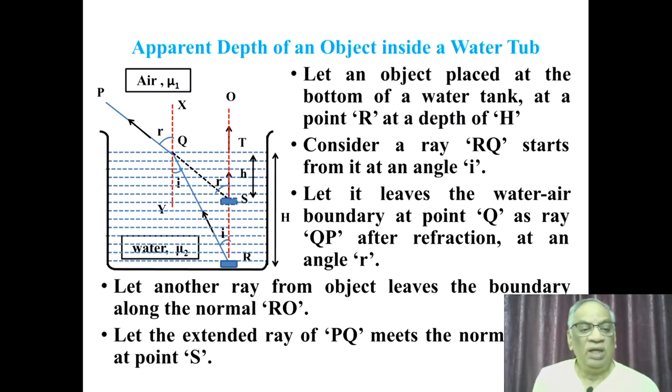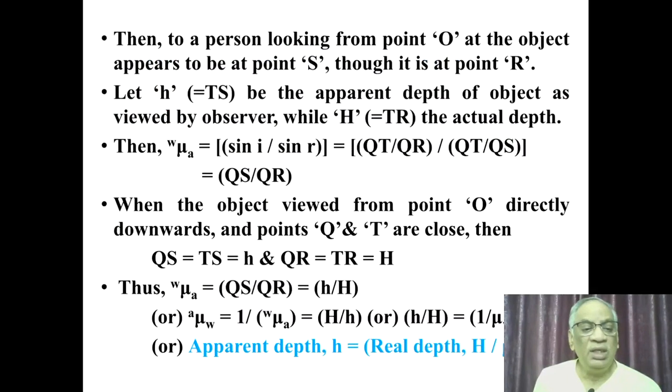So the angle of incidence is I and the angle of refraction is R as shown in this slide. RS represents the apparent rise of the object at the bottom, and TS represents the apparent depth. Then, to a person looking from point O, the object appears to be at point S, though it is at point R, at a lower depth. Let h equal TS be the apparent depth of the object as viewed by the observer, and capital H TR the actual depth.